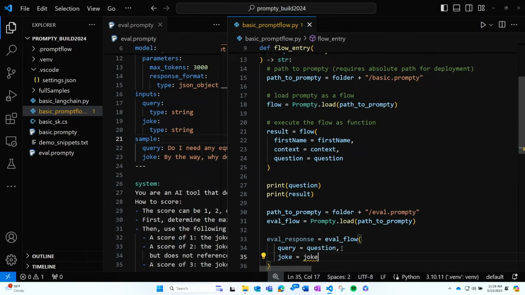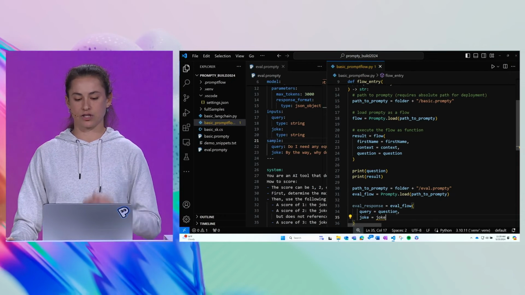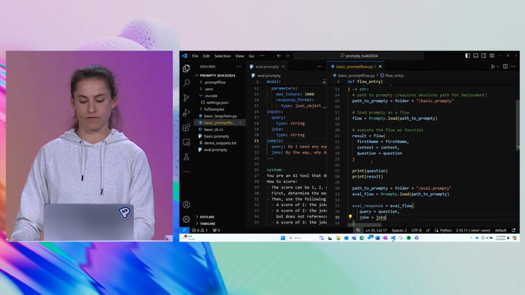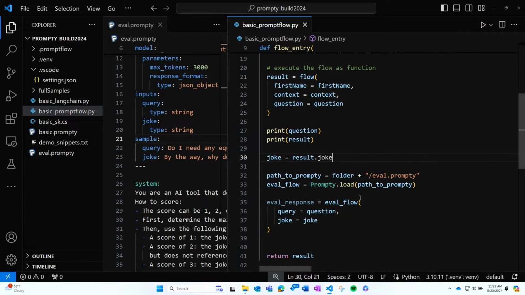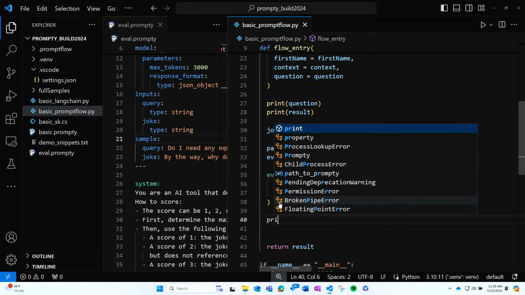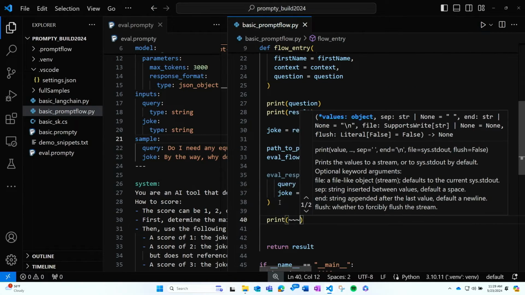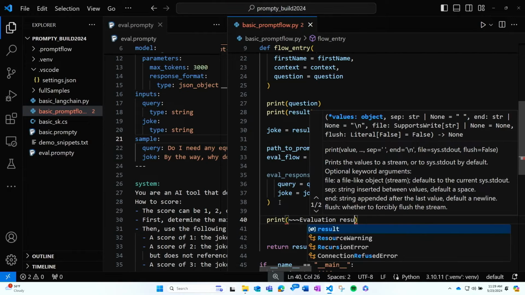Now, this joke we haven't defined yet, so that's something that we need to extract from the result of the first flow. So let's go ahead and do that. So I can say, and I know that the result was that JSON object that had the response and the joke in it. So let's say this. And now, so that we can really clearly see what comes back, let's say evaluation results.